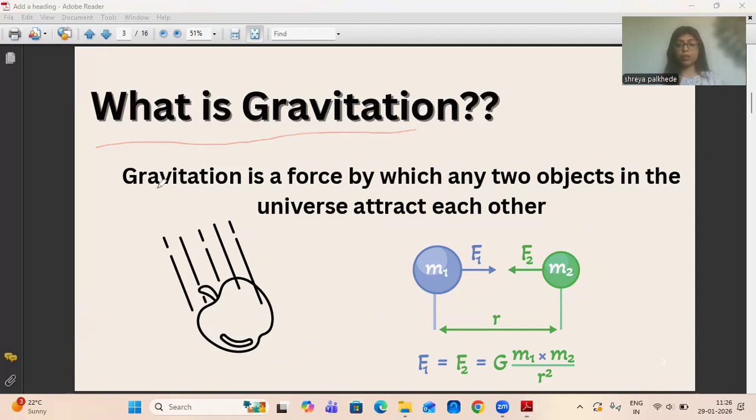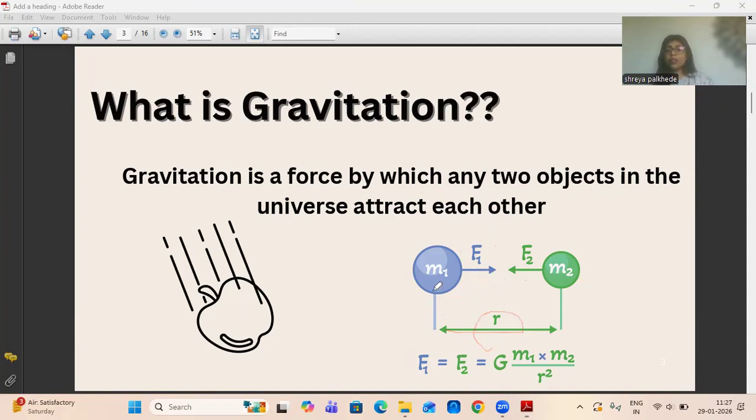Gravitation is the force by which any two objects in the universe attract each other. Whenever there is some force which is pulling things towards itself, that force is gravitation. So I have drawn the mathematical expression and terms for gravitation. This is m1 and this is m2, the mass of object 1 and the mass of object 2. These objects are pulling each other towards themselves, and they are kept apart by a distance r.